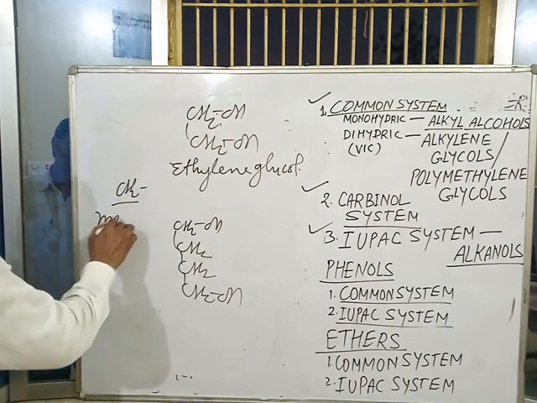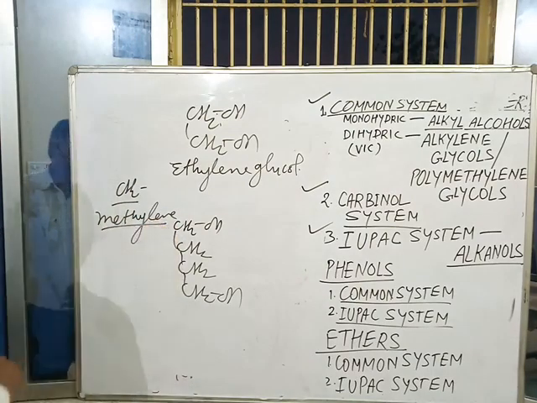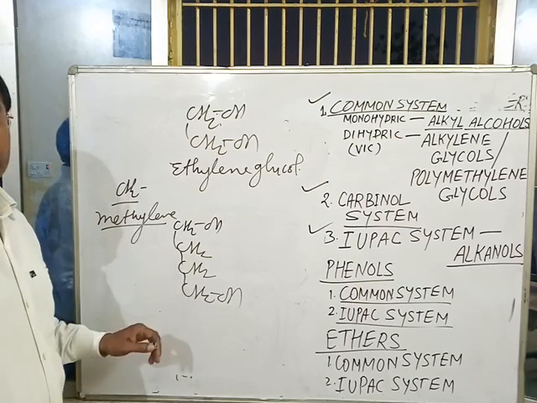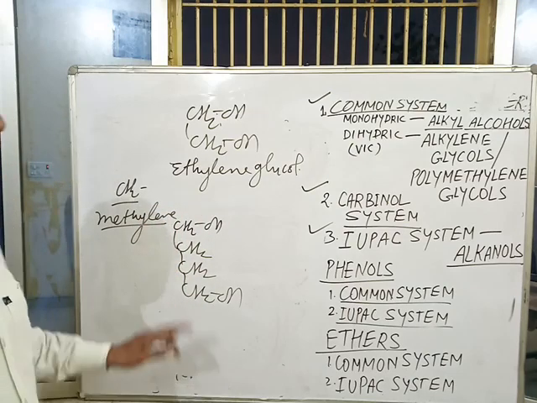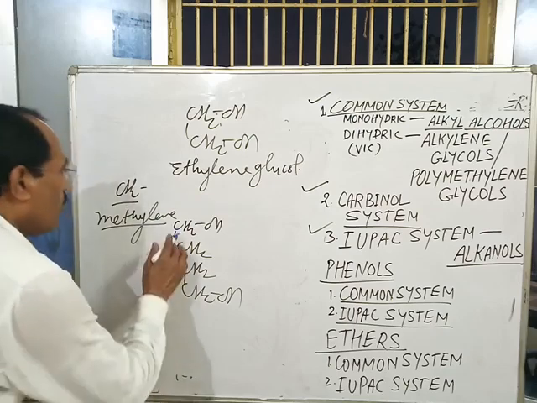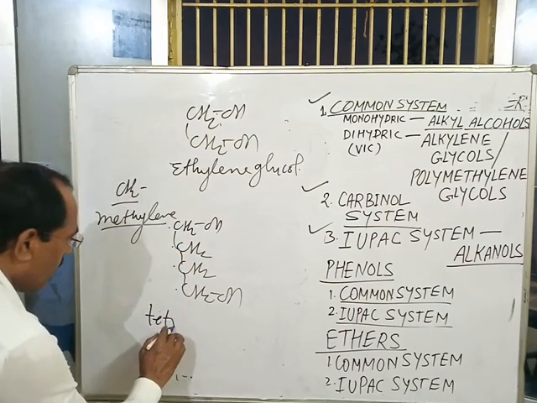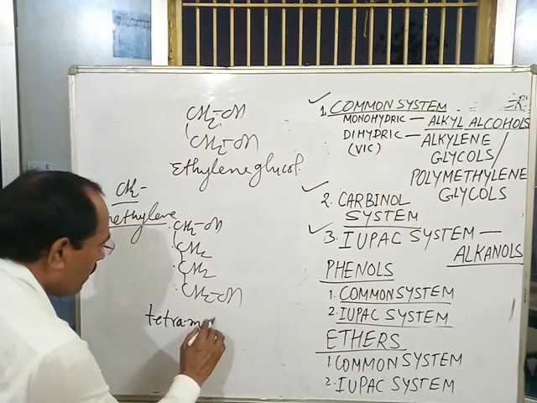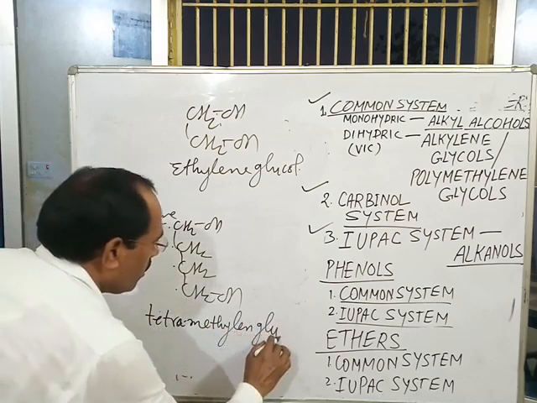One methylene, two, three, four methylene means tetramethylene glycol.